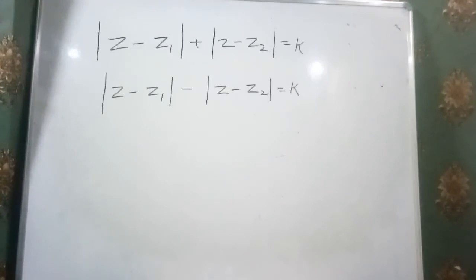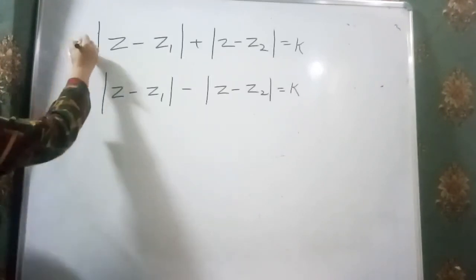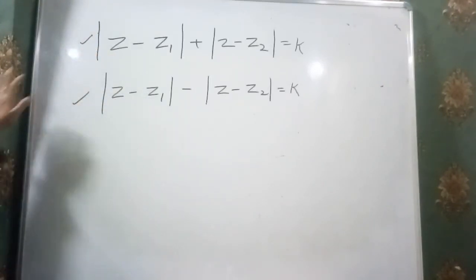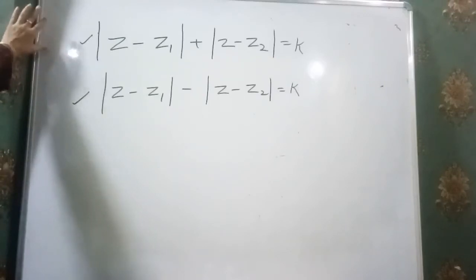Just watch over here. Now these are the two formats. One of them represents the ellipse and one of them represents the hyperbola.